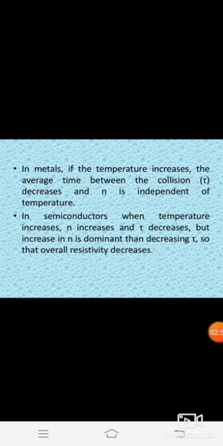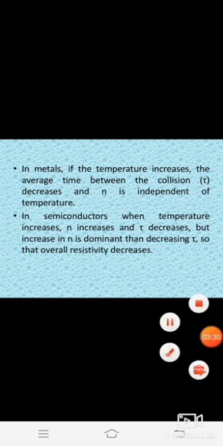In a metal, if the temperature increases, the average time between collisions decreases and n is independent of temperature. In a semiconductor, when the temperature increases, n, the number of electrons, increases and tau decreases. But the increase in the number of electrons is dominant over the decrease in tau, so overall the resistivity decreases. So only in a semiconductor does the resistivity decrease. We discussed that in the previous slide.